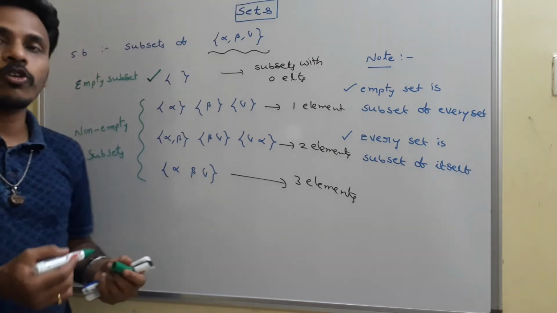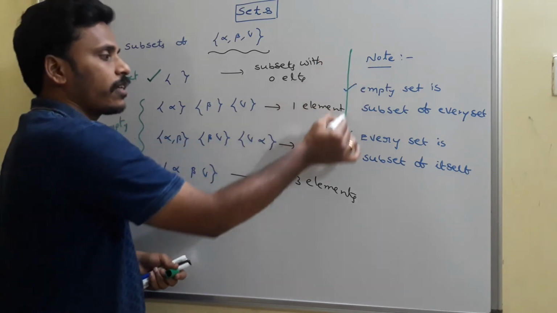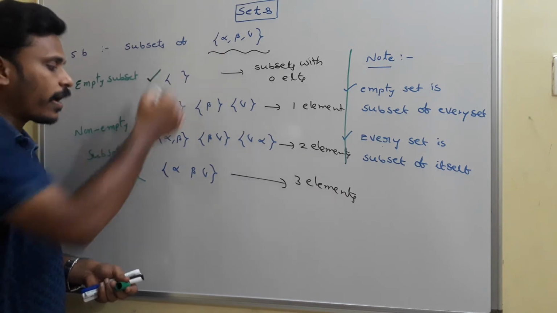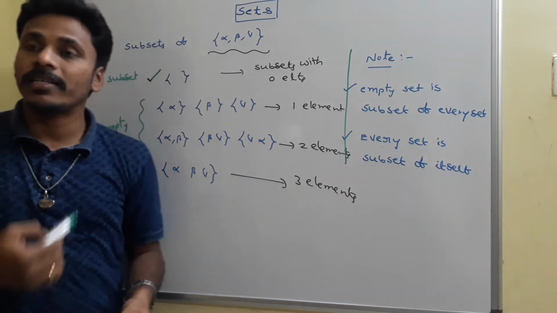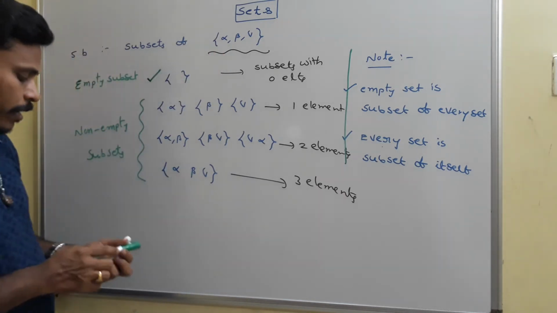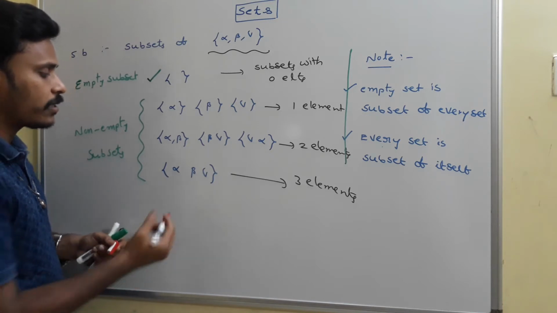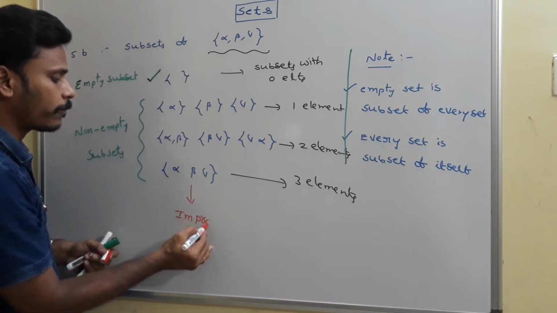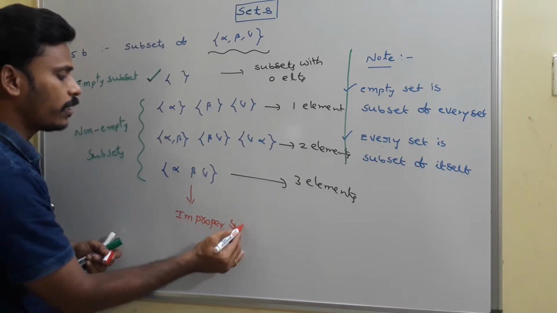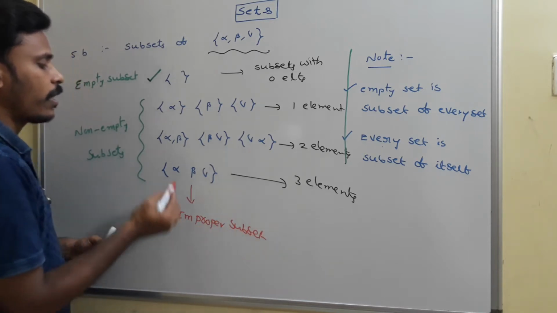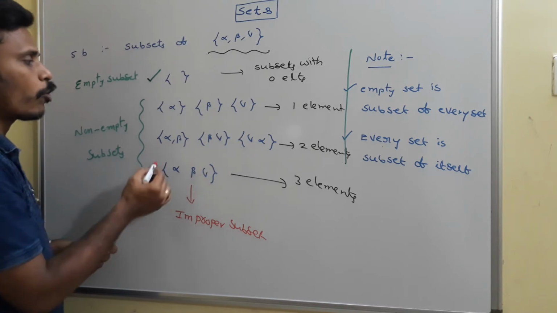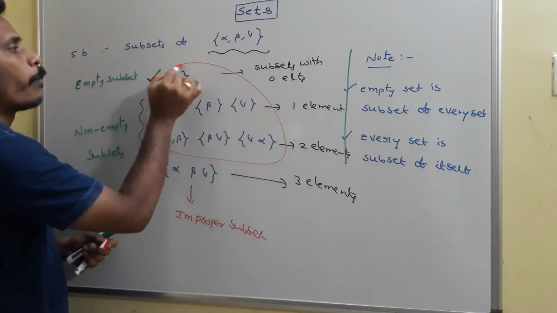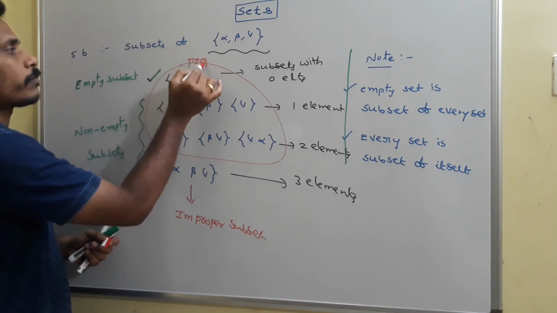And the next thing is, every set is a subset of itself. I mentioned here two points as a note. Every set is a subset of itself. The set alpha, beta, gamma again is a subset of the given set, and this set is mentioned as the improper subset. Only this set is the improper subset, and since this set is improper, all the remaining subsets are proper subsets.